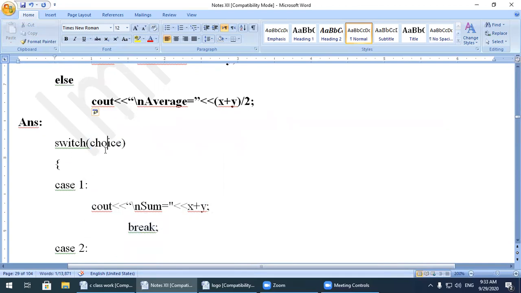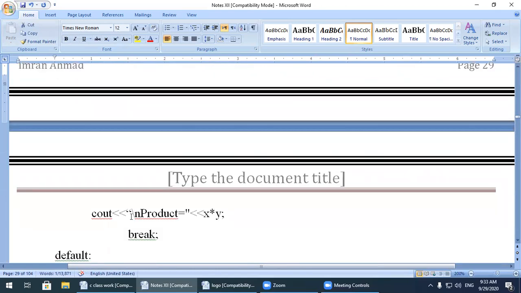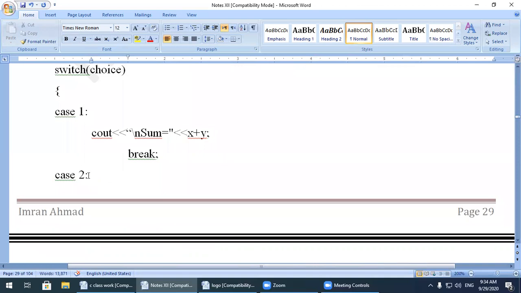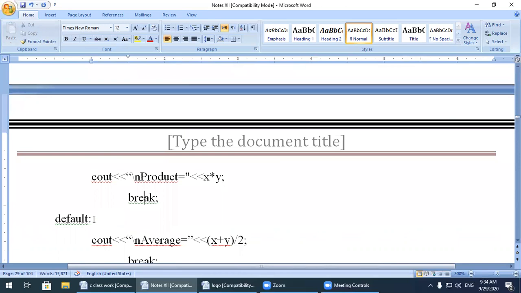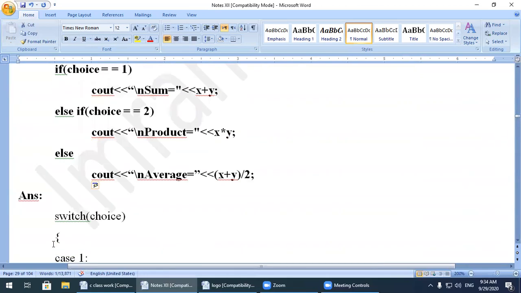Now if the value of choice is 2, then the second case will be executed over here. It will perform the cout, x multiplied by whatever the statement is, then break. Now if the value of choice is neither 1 nor 2, control will automatically be transferred to the default block, and this block of code will be executed, followed by a break statement that transfers the control outside the switch statement. So this is the conversion of an if else if else statement into a switch statement.